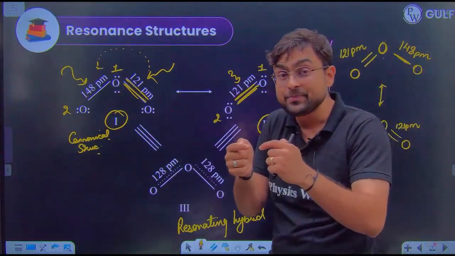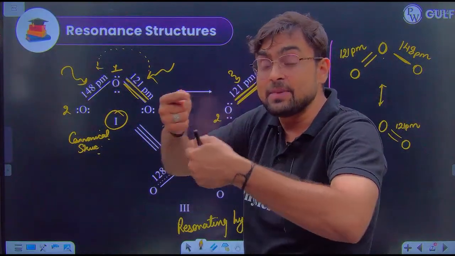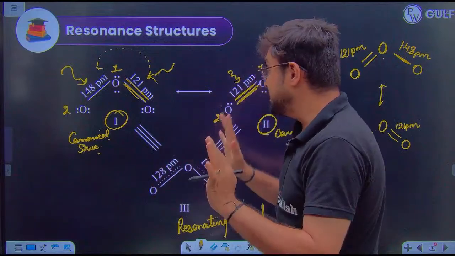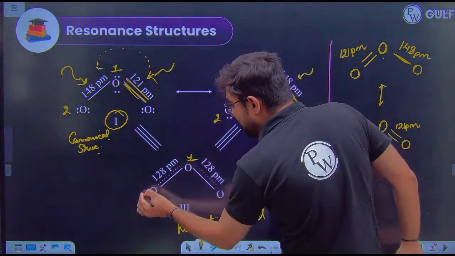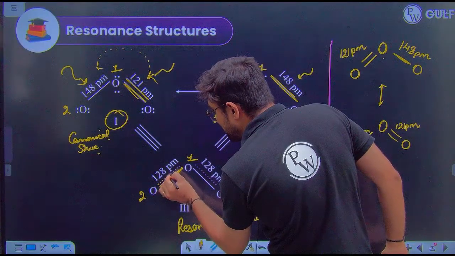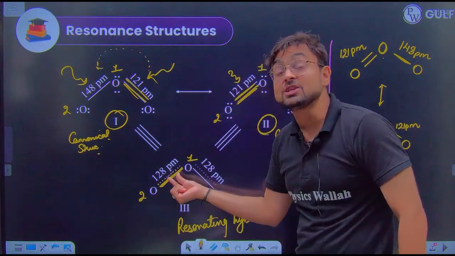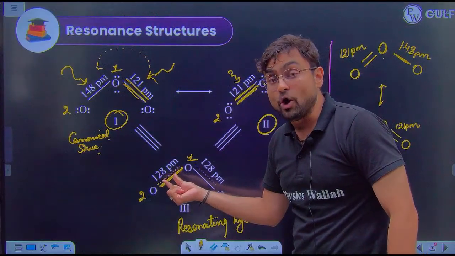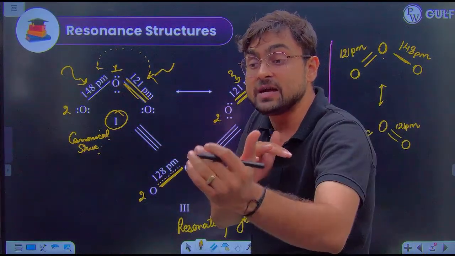That's why in reality these double bonds are moving, which means neither oxygen 1 and 2 carry a single bond nor do they carry a double bond. They carry a partial double bond, which means a bond which is something in between single and double.